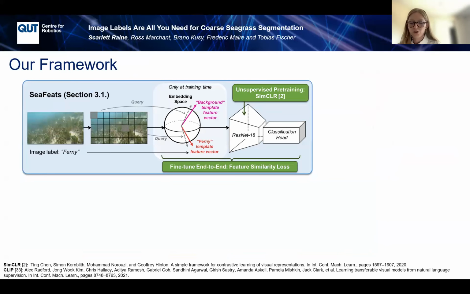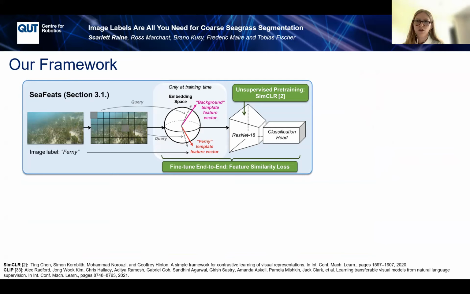We introduced two methods for weakly supervised coarse seagrass segmentation. We will later see that the two methods are complementary, with the first method having higher overall accuracy, while the second method behaves more conservatively when classifying visually unclear or degraded patches.